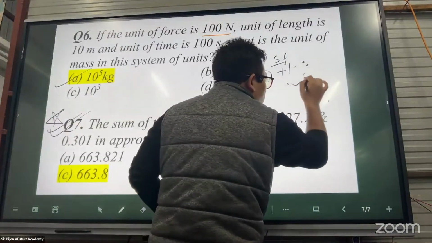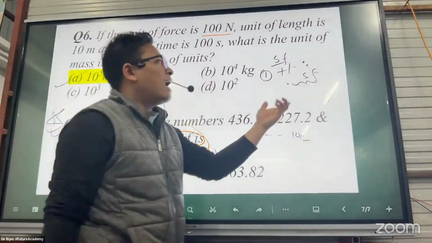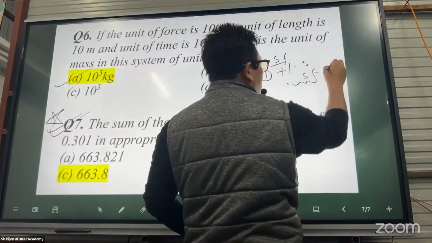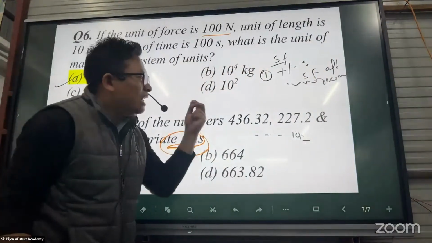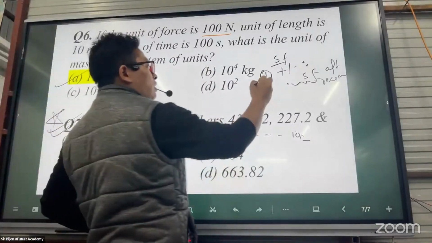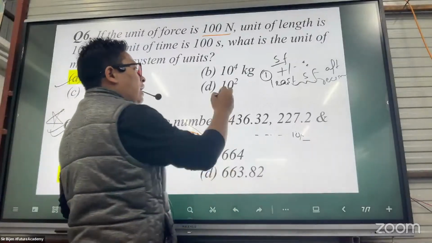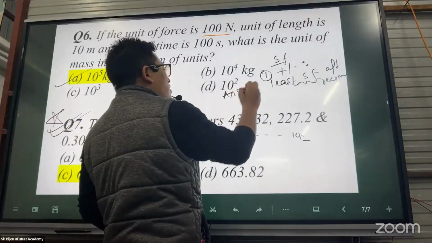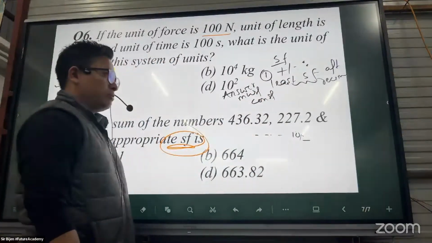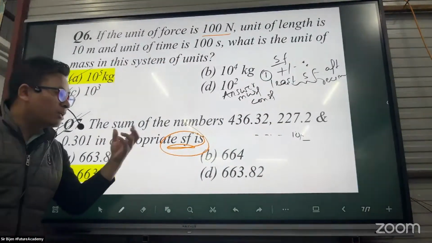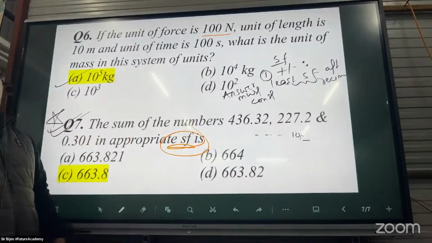Check the number of significant figures after decimal. The least number of significant figures after decimal, and that answer must contain that much significant figures after decimal. So in most cases, just by counting significant figures, your answer is solved.